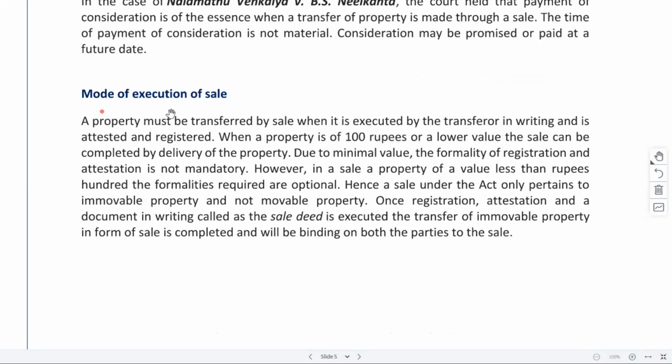Fourth one is mode of execution of sale. So what is mode of execution? What is execution? Completion of sale, ma'am. Yes, completion of sale. If we want to get a sale done, what is the mode by which we can get it done? So a property must be transferred by sale. This provision is again the same, right? Registration is needed, or if it is less than 100 rupees, it depends on the parties. If they want to get it registered, get it done. Otherwise, simply by delivery also they can do.